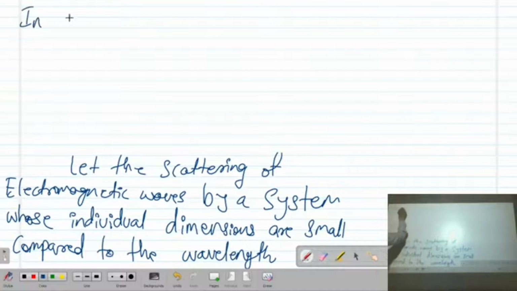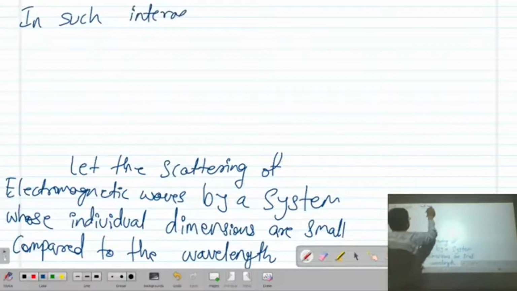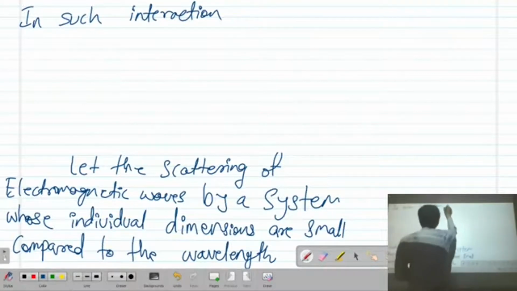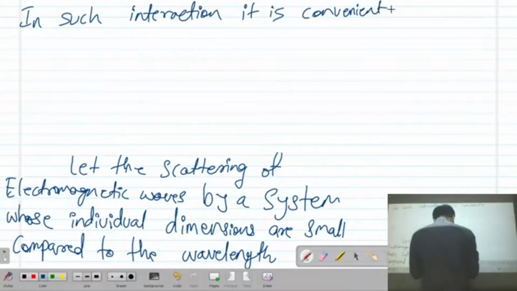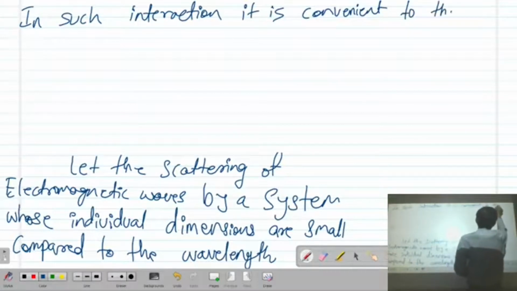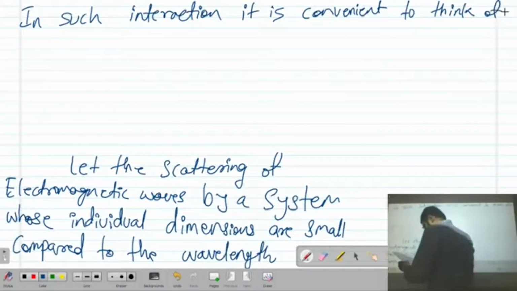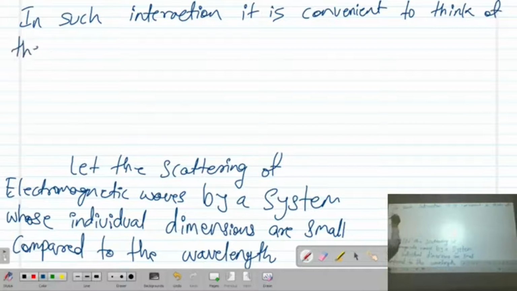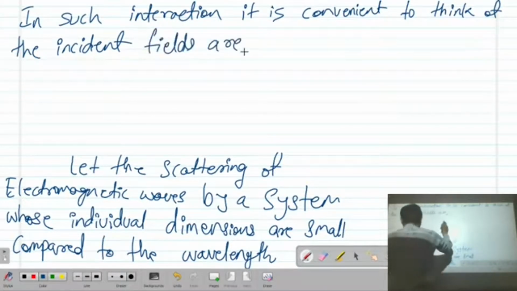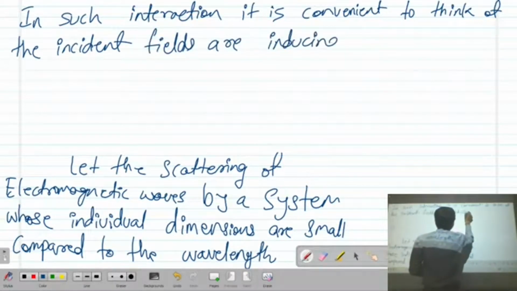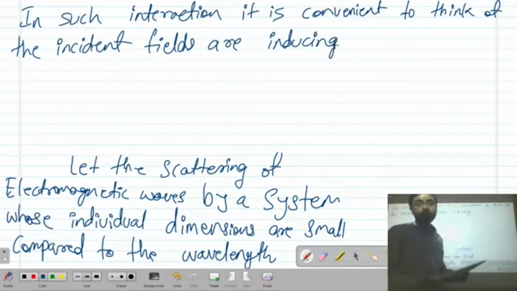In such an interaction, it is convenient to think of the incident fields as inducing electric and magnetic multipoles that oscillate.